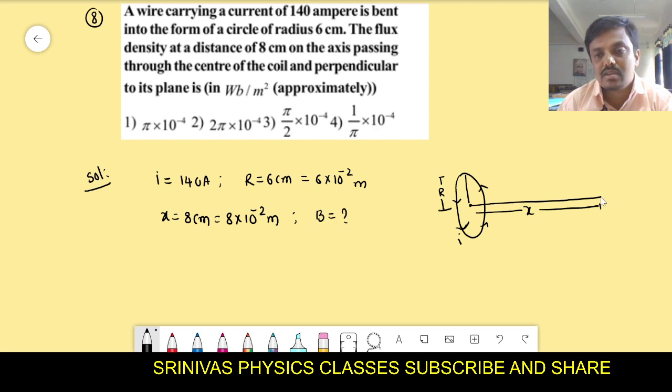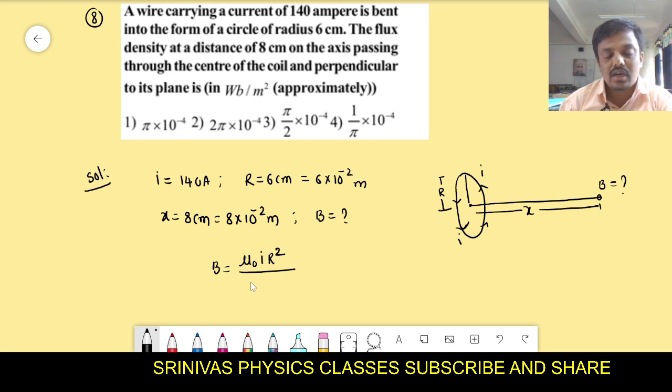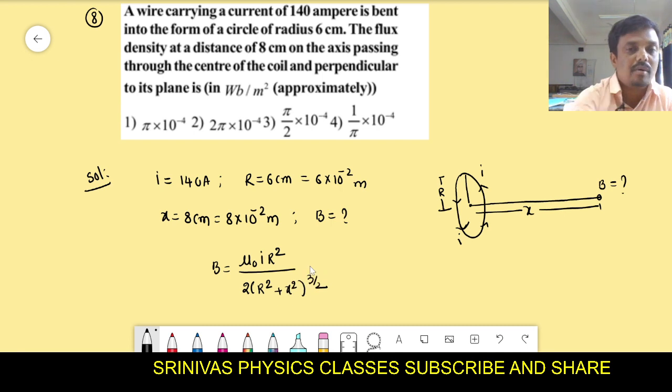That's all. Very simple. We know very well the formula for the magnetic induction on the axis of a circular current carrying coil. That formula we have to use here. For n turns, we write it as mu naught n I r square by 2 of (r square plus x square) whole power 3 by 2. Here it is only one turn, that's why we write n is 1. So the formula is mu naught I r square by 2 of (r square plus x square) whole power 3 by 2.